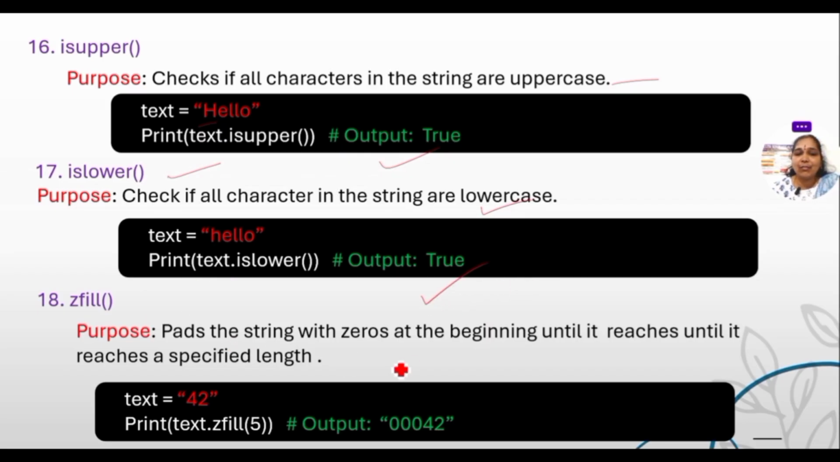Next is zfill. Zfill is nothing but a string padded with zeros at the beginning until it reaches a specific length. That means at the start there are no zeros, but we need to fill with zeros. So I have taken the text as 42, right? I am printing zfill of 5. The entire thing needs to be 5 characters. Only 2 characters are filled with 4 and 2 and the remaining characters are filled with zeros. And most importantly, the zeros will start from the beginning of the text.